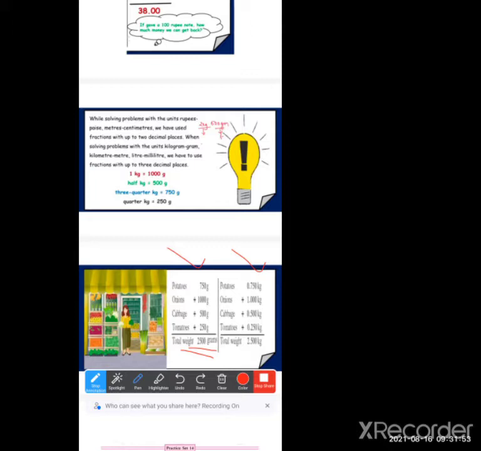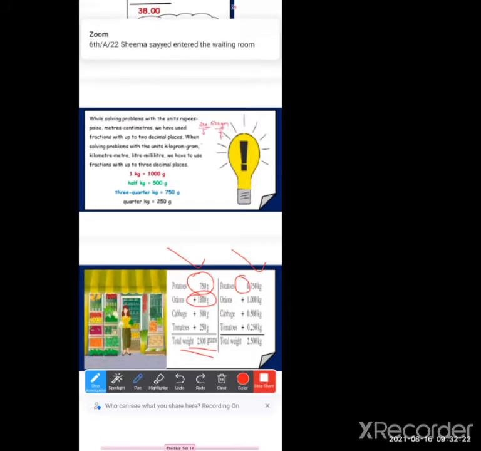Okay, so see here, potatoes are having 750 grams, so we will write 0.750. Why 0? Because it is not having 1 kg. Onions is 1,000 grams, 1,000 equals 1 kg, so we will write 1.00.